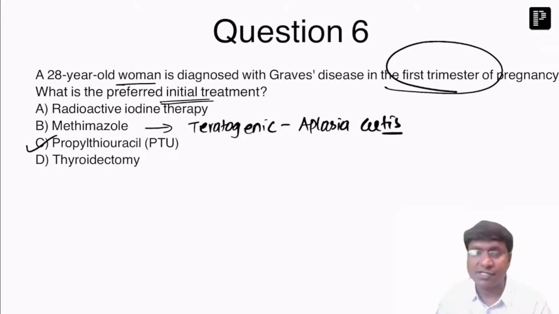And once organogenesis is over in the first trimester, in second and third trimester, you can give methimazole. But in first trimester, you need to give propylthiouracil because it is not teratogenic. Okay. So the answer is C. Right. Next question.